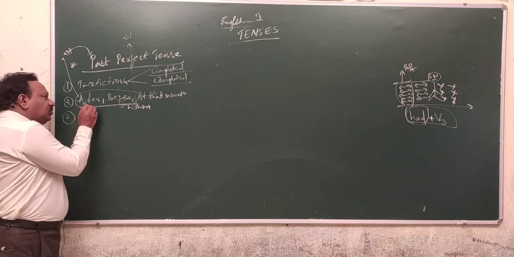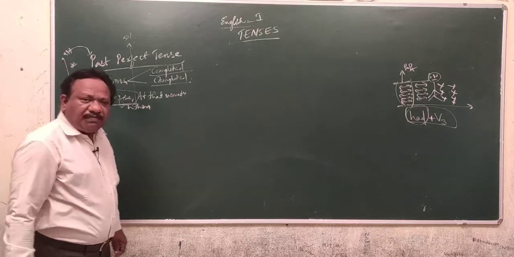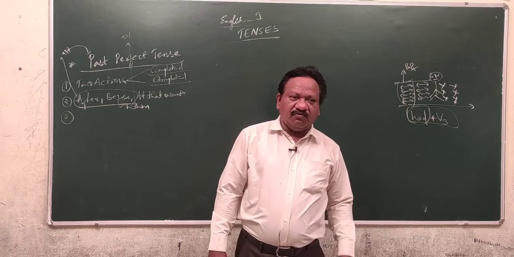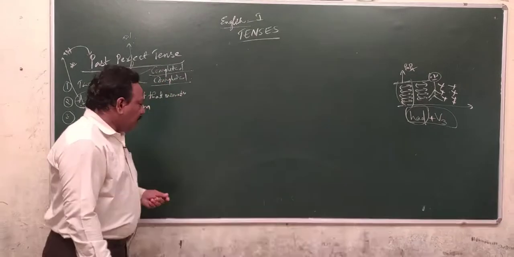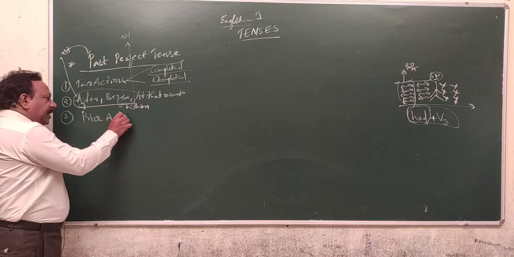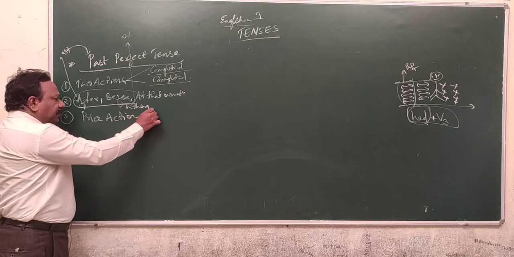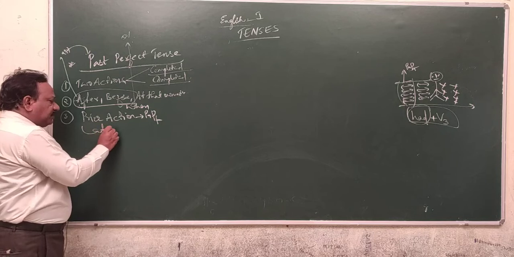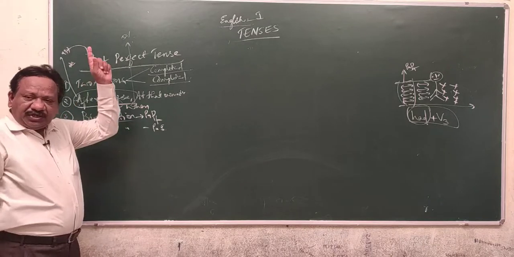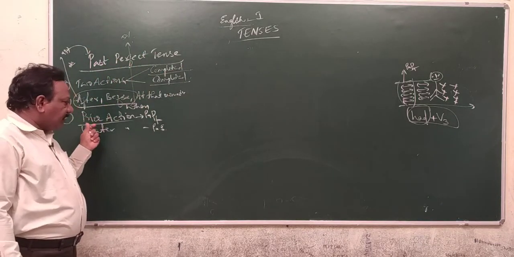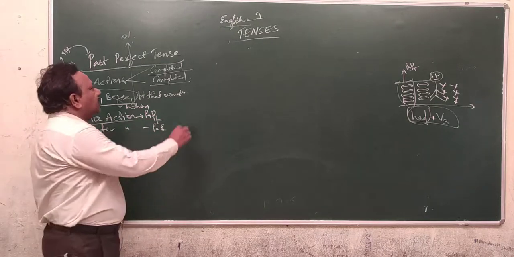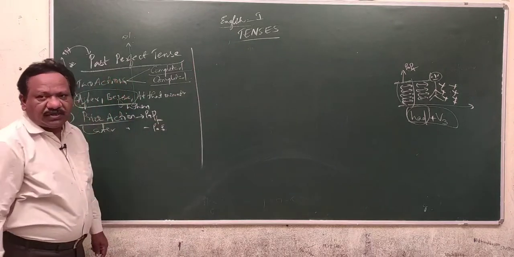And here also, when both actions are completed, both actions cannot be completed simultaneously. One may be prior, one may be latter. So the prior action must be referred in the past perfect. The latter action must be referred in the past simple tense. There, for the prior action you write the past continuous, here you write past perfect. The latter action must be referred in the past simple tense. That indicates the past perfect tense.